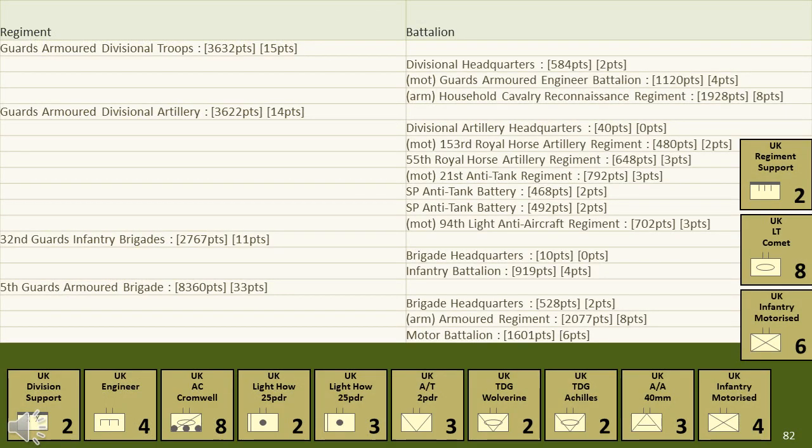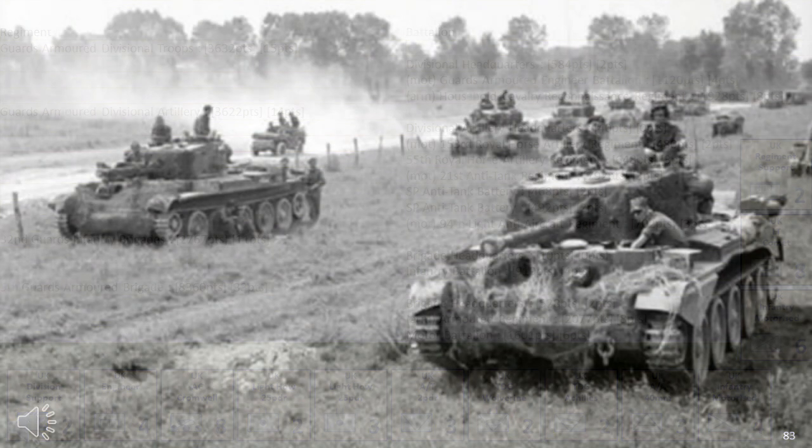There were no TO&E or visible TO&E changes, but by the end of the fighting in Europe, the British were receiving some excellent weapons, specifically the Comet medium tank. All this increased the combat effectiveness of their armoured battalions. That goes through all the divisions in detail. Let's now look at how these formations changed over the period of the war.